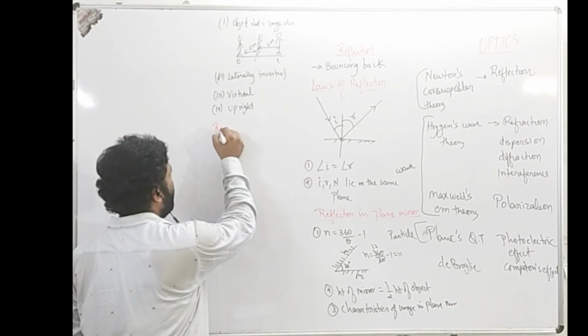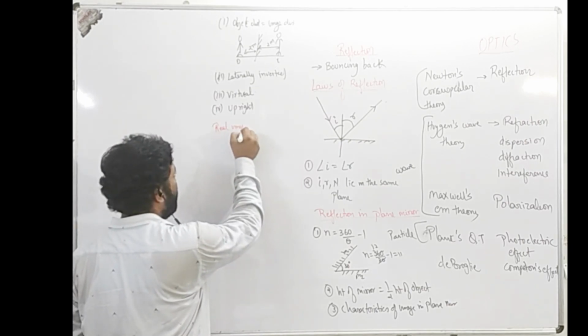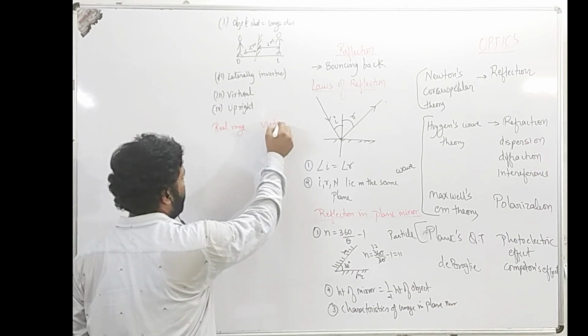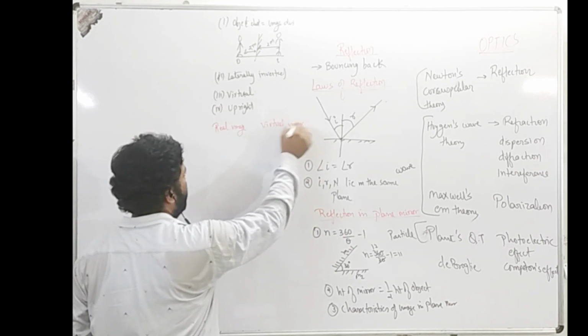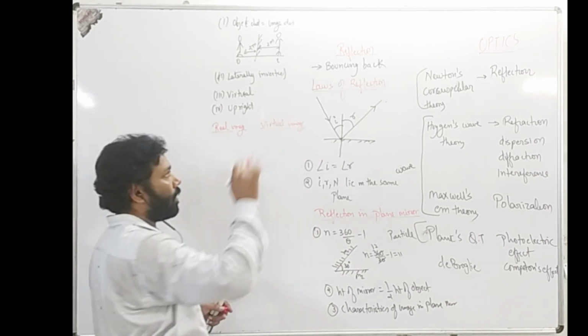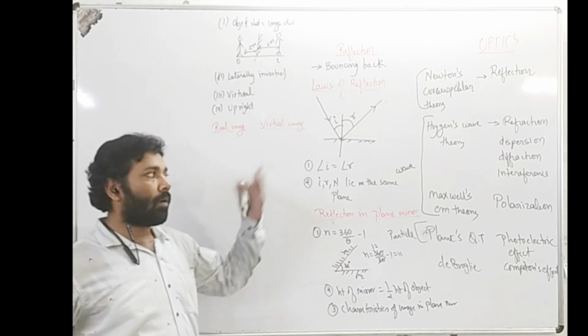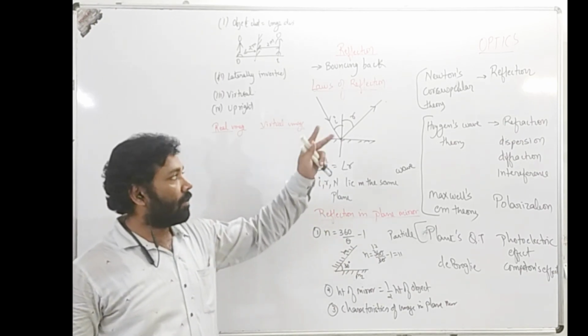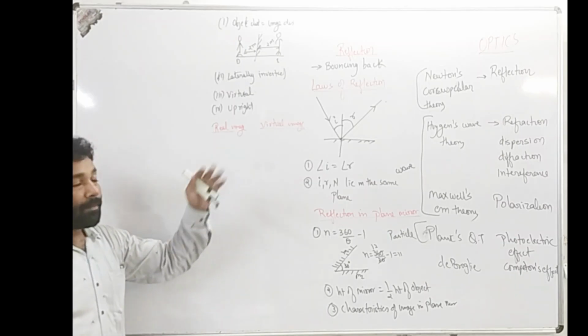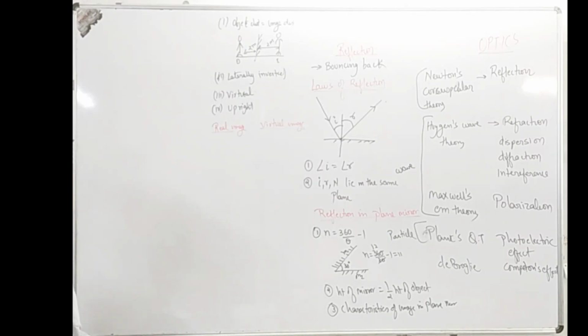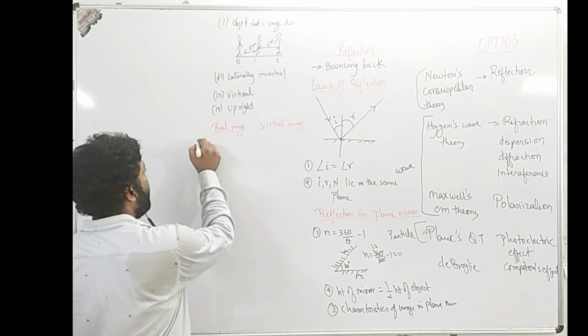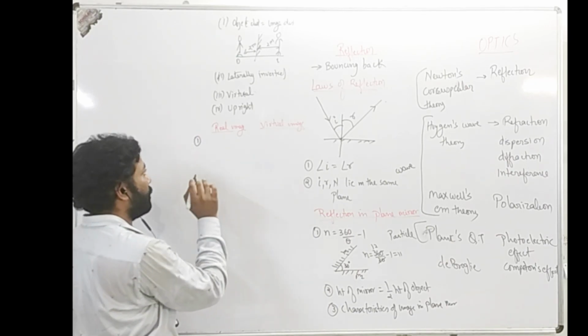Next, let us see the difference between real image and virtual image. There are two types of images formed when we talk about reflection or refraction: one is the real image and one is the virtual image. Let us see when and how they are formed.